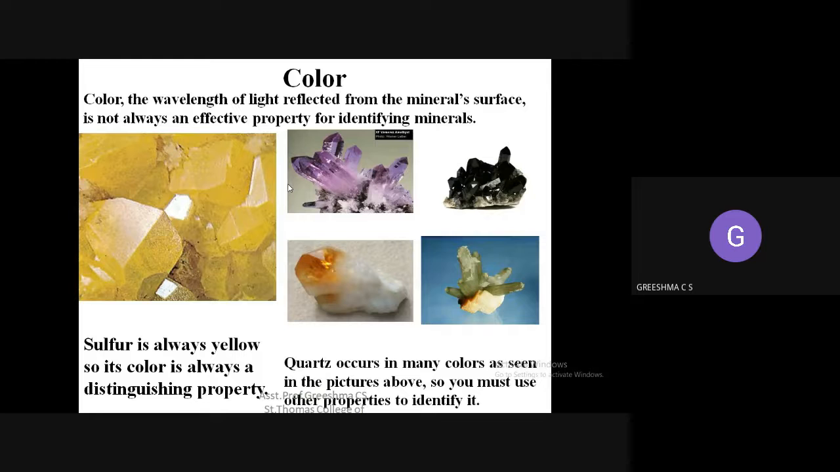So that is a third property, that is color. So anyway, you should know how the color is appearing to your eye. Color is appearing basically by the wavelength of the light that is reflected from the mineral surface. Why? Because the light will be falling on the minerals and how it is reflecting back, based on that, the color will be appearing for the mineral.